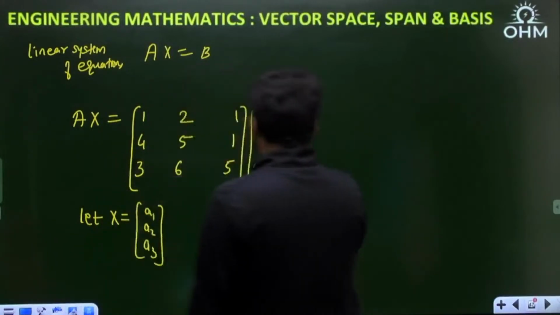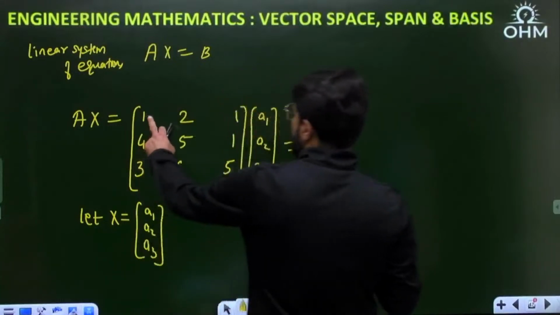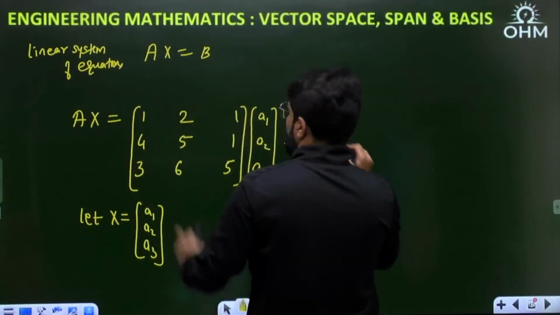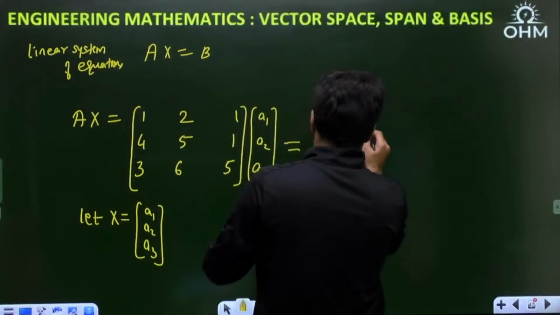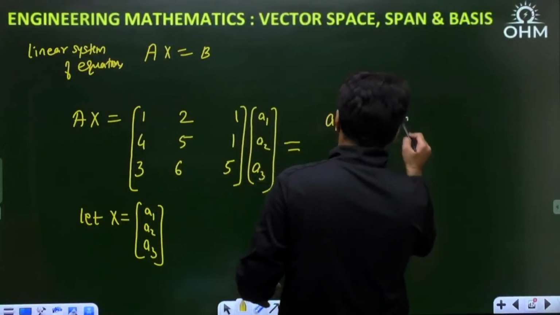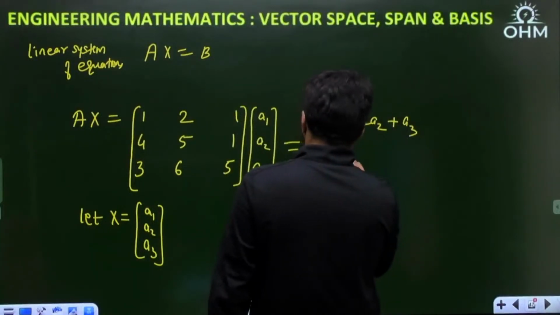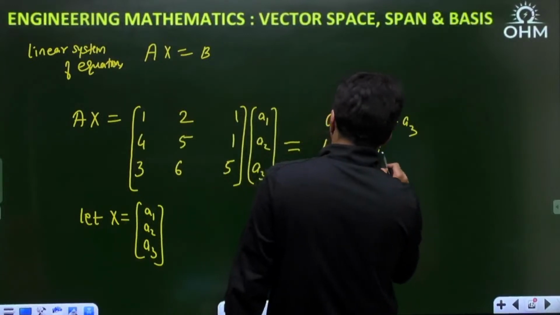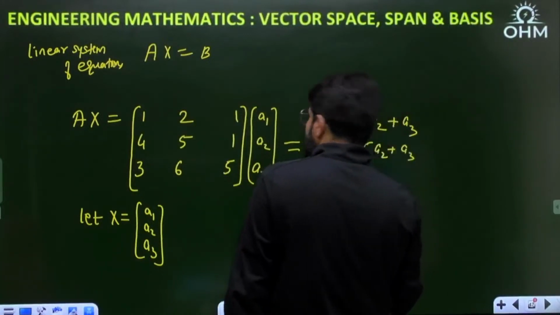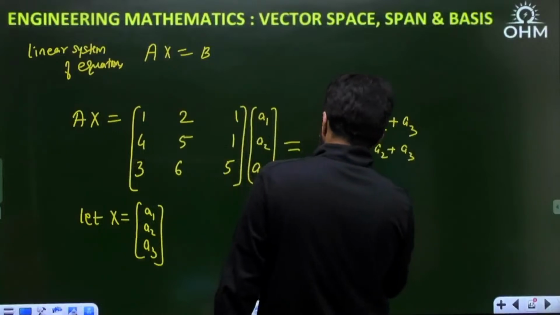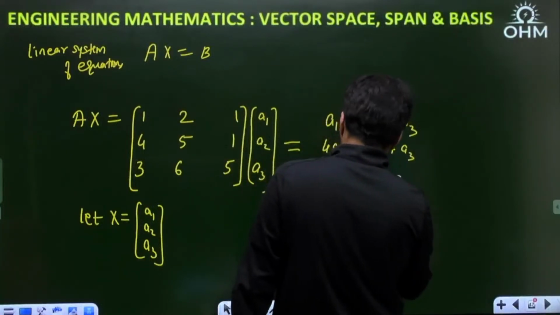So when you solve this, what do you get? You get 1 into a1, 2 into a2 plus a3. Next is 4 into a1 plus 5 into a2 plus a3. And then 3a1 plus 6a2 plus 5a3.